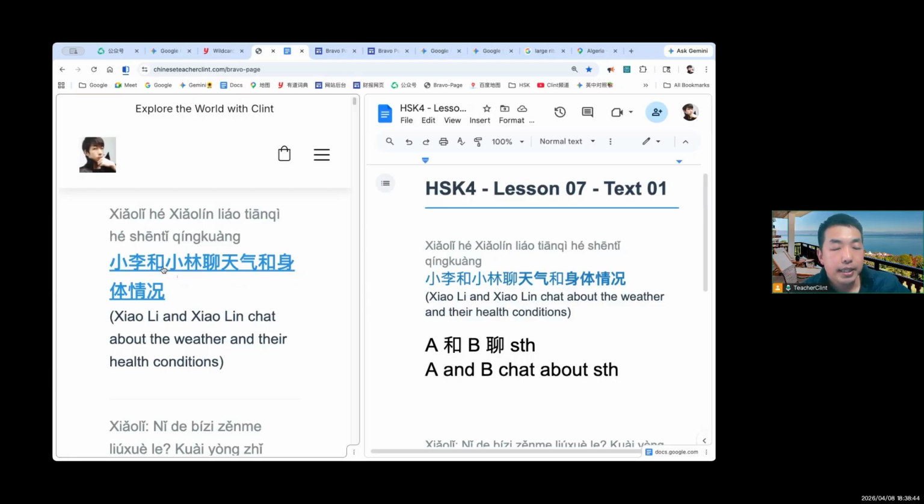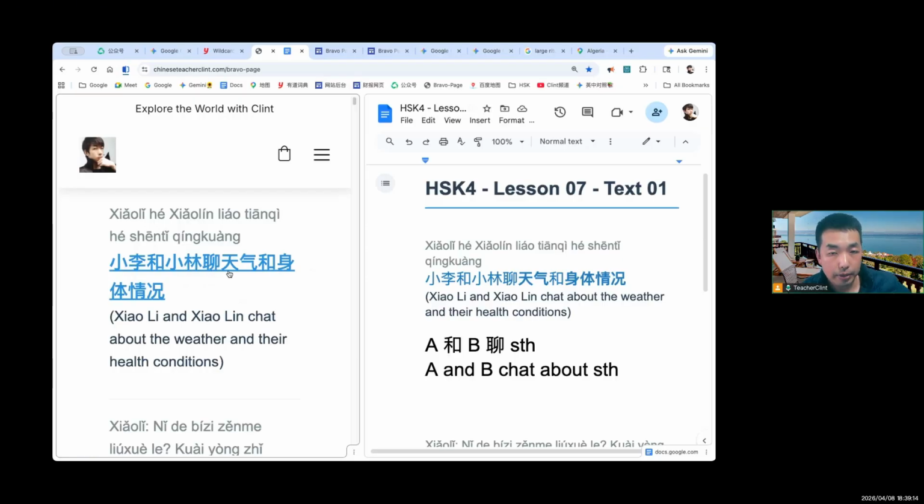And 和 means and. So 小李 and 小林, the two people, right? And what are they doing? You already know the subject, because a sentence is usually somebody does something, and then you find the verb. The verb is 聊, chat, right? Usually we chat about something, or we talk about something. So 聊. Okay, so the two people talk about something.